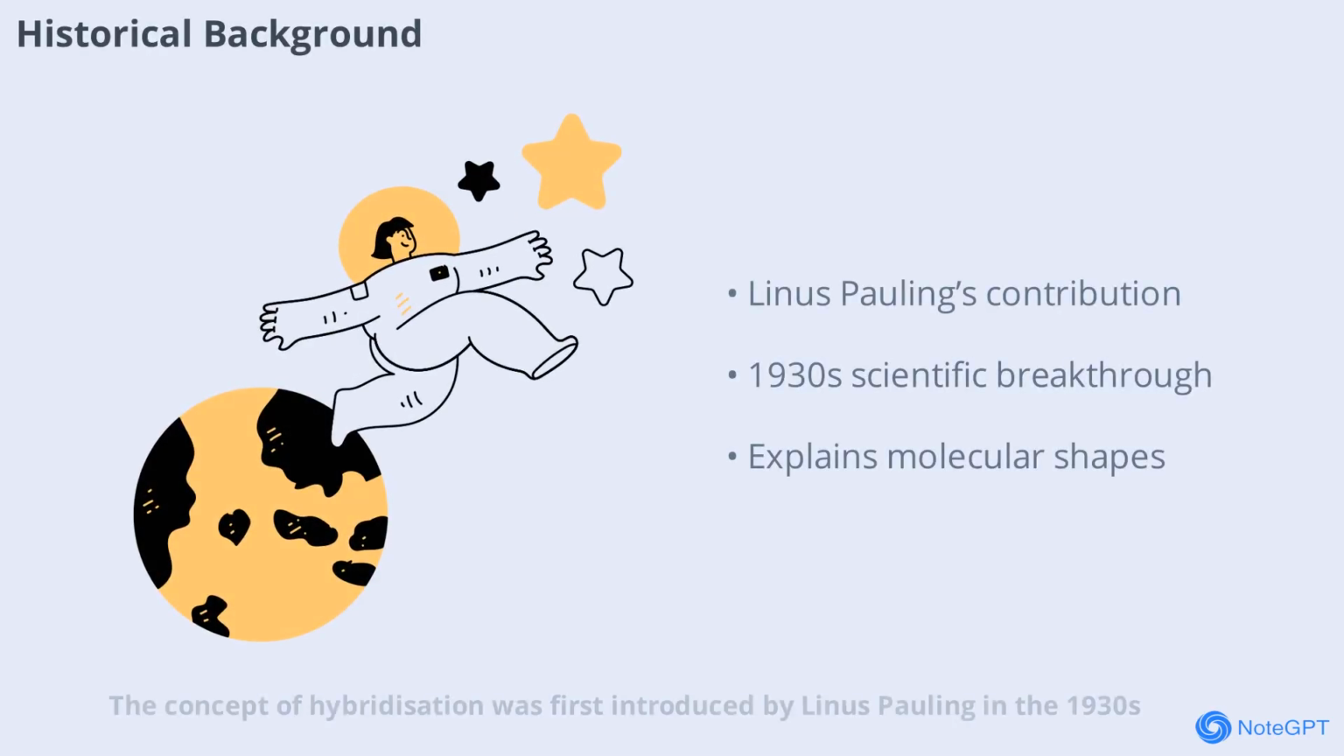The concept of hybridization was first introduced by Linus Pauling in the 1930s. Before this, scientists struggled to explain certain molecular shapes using only the classical atomic orbital theory. Pauling's insight was that atomic orbitals could mix or hybridize to form new orbitals that better match the observed shapes of molecules. This breakthrough allowed chemists to predict and explain the geometry of countless compounds. Understanding this historical context helps us appreciate why hybridization became such a fundamental idea in modern chemistry.